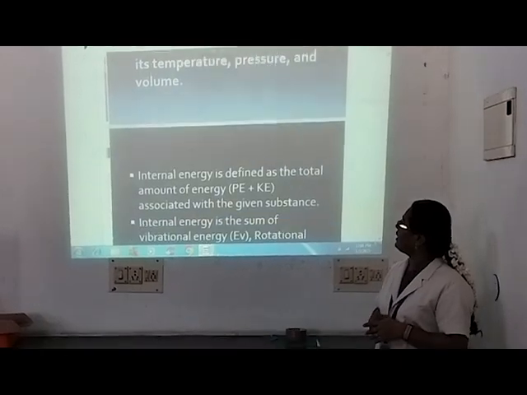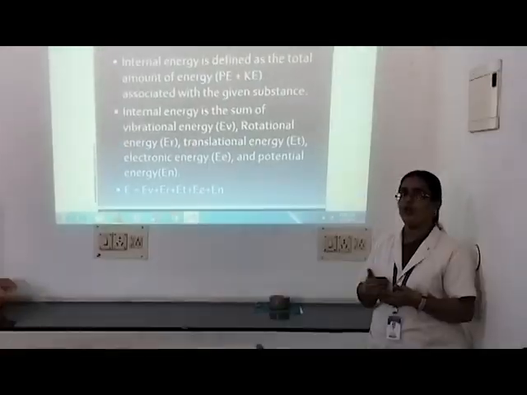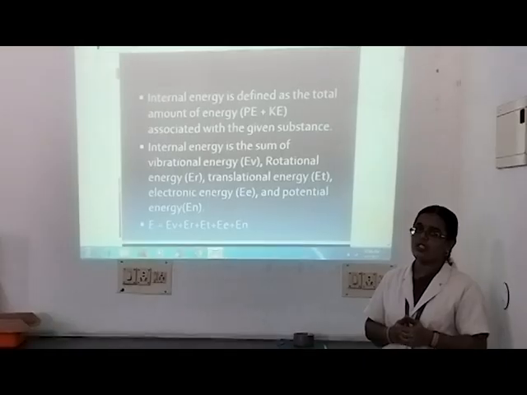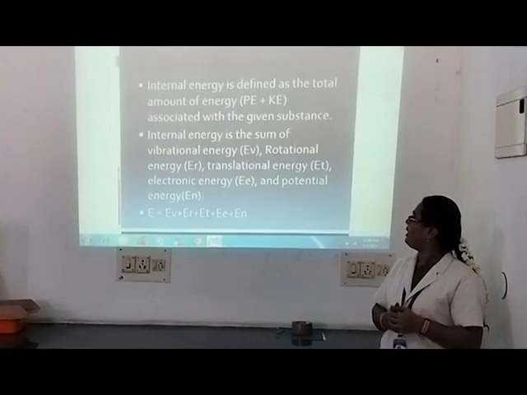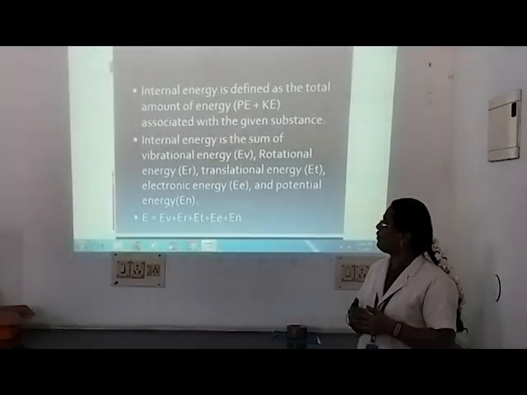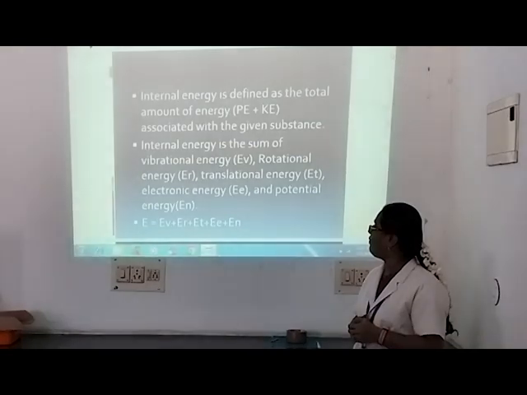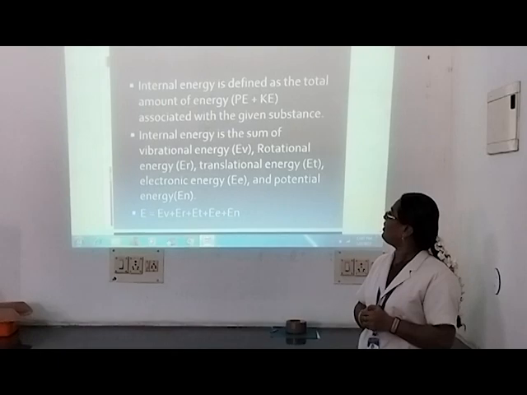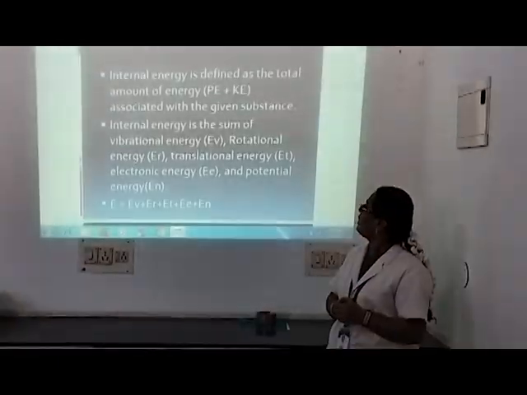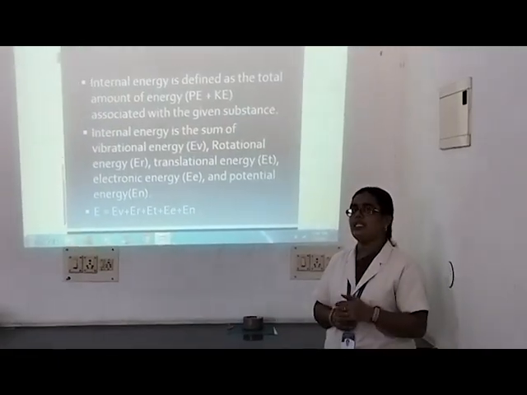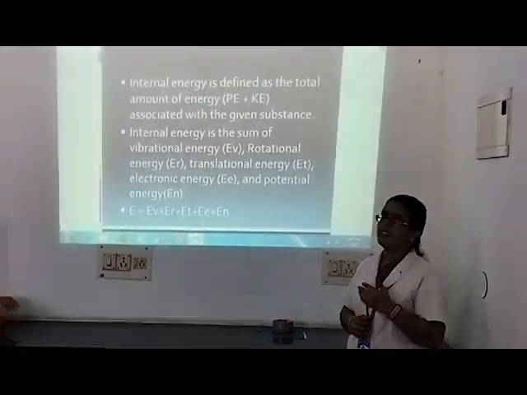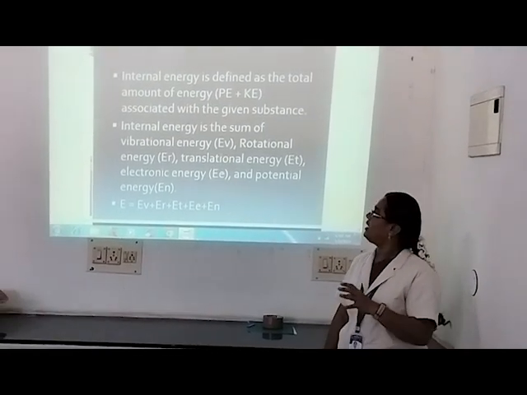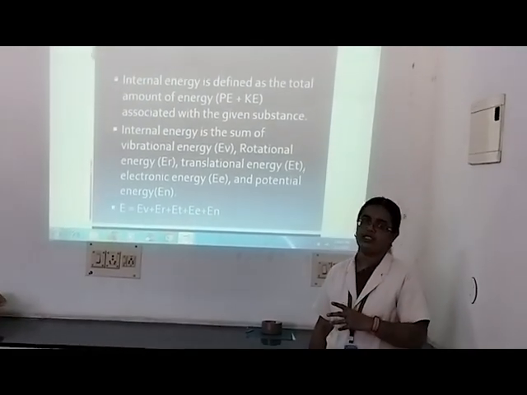Internal energy is the sum of vibrational energy, rotational energy, translational energy, electronic energy and potential energy. Therefore it is represented as E = EV + ER + ET + EE + EN, where EV is vibrational energy, ER is rotational energy, ET is translational energy, EE is electronic energy and EN is potential energy.